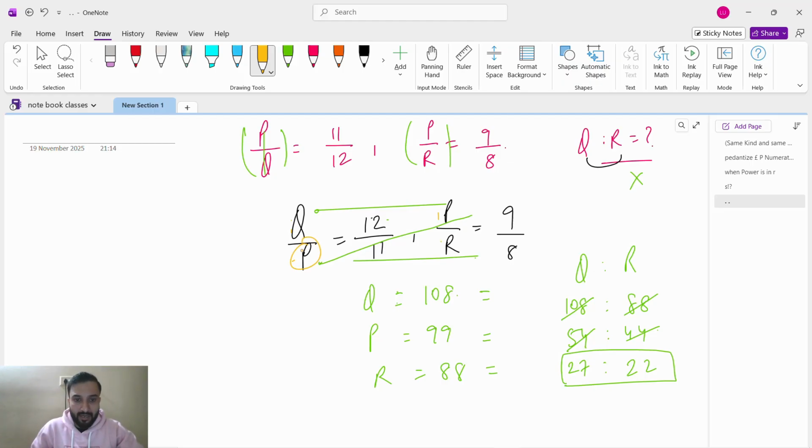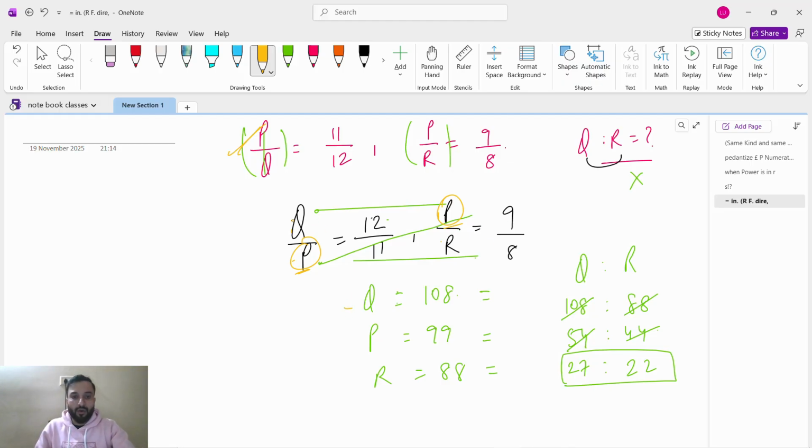Q by p, I am ending at p, again I am starting from p, p by r, continued. So for making continued ratio, I reverse it. So after reversing, what will happen? Q by p, 12 by r, then same p by r. So I am stopping at p, again I am starting at p. So continued ratio, that's it.